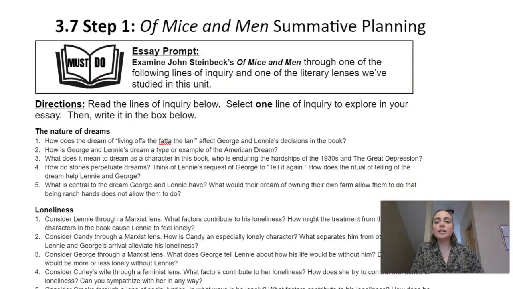If you look at page 27 of your packet, you are going to see a bunch of questions listed, and they're organized by theme or topic. So you'll see questions about dreams, about loneliness, about powerlessness, and about fate. You're going to choose one of these questions, and it's going to become the essay prompt or topic that you will write about. So make sure you choose a question that you're actually interested in and that you think you can come up with a lot of strong evidence and examples from the book to answer this question.